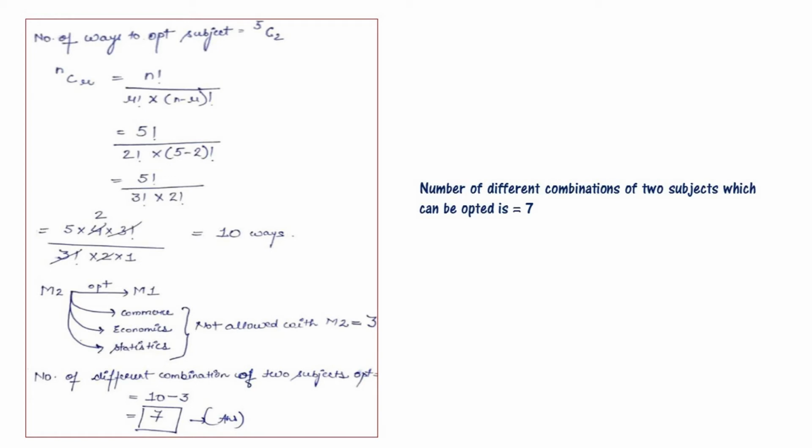Now the question says that Mathematics 2 can be offered only if Mathematics 1 is also opted. That means if Mathematics 2 is opted, Mathematics 1 must be opted. But Commerce, Economics, Statistics are not allowed with Mathematics 2. That becomes 3 combinations not allowed. So the number of different combinations of 2 subjects opted is 10 minus 3. That becomes 7. So the number of different combinations of 2 subjects which can be opted is 7.